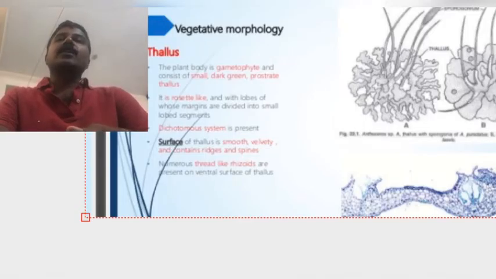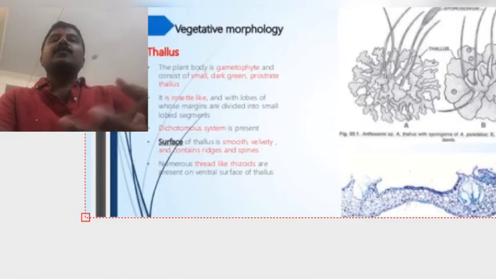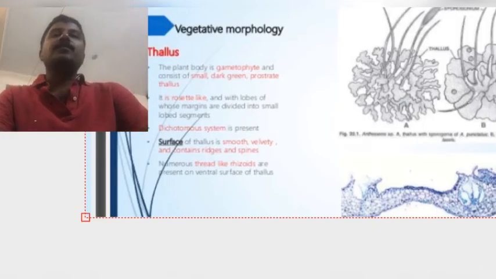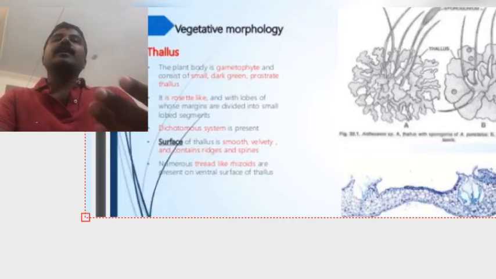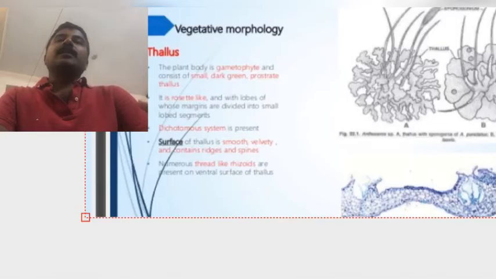They are useful in fixation to the substratum and also in absorption of water from the substratum. In Anthoceros, scales and tuberculated rhizoids are absent, but in Marchantia, tuberculated rhizoids and scales are present. But in the Anthoceros thallus, tuberculated rhizoids and scales are completely absent.